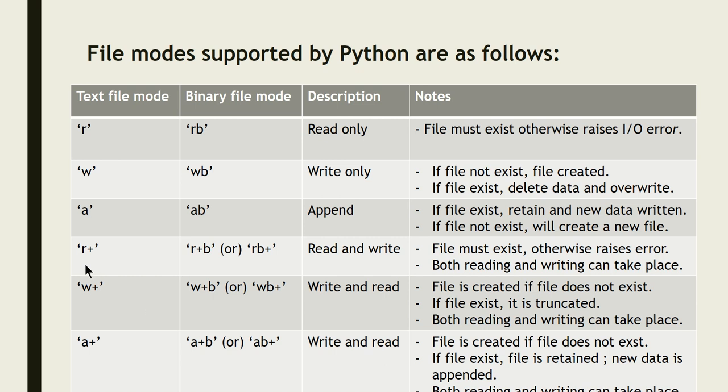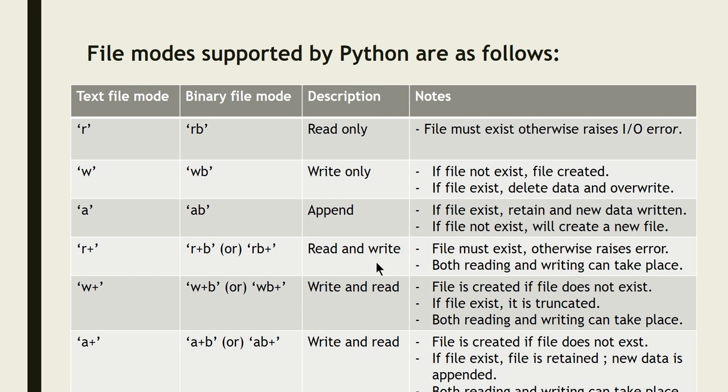The next one is R plus. What do you mean by R plus? If it is in binary mode, you can specify R plus B or RB plus, in any way. In this chapter we are going to deal only with the text file, but you are expected to know what all these modes are. If it is R plus, you can read as well as write.